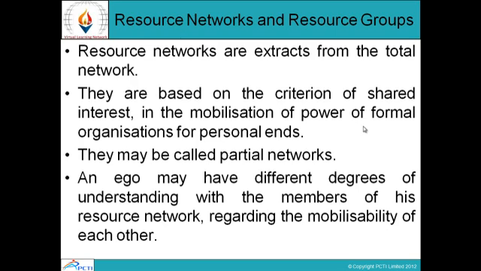Resource networks and resource groups. Resource networks are extracts from the total network. They are based on the criterion of shared interest in the mobilization of power of formal organizations for personal ends. They may be called partial networks. An ego may have different degrees of understanding with the members of his resource network regarding the mobilizability of each other. So basically, resource networks and resource groups are a part of the organization, with shared interest in the mobilization of power of formal organizations.